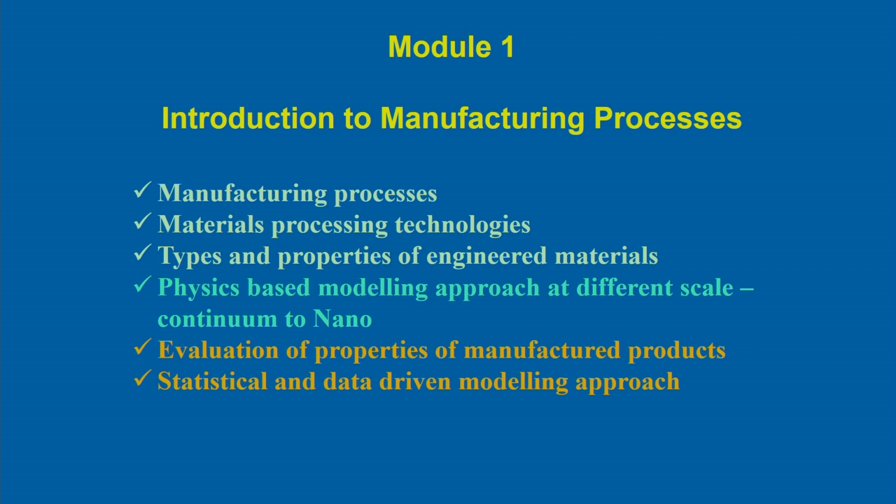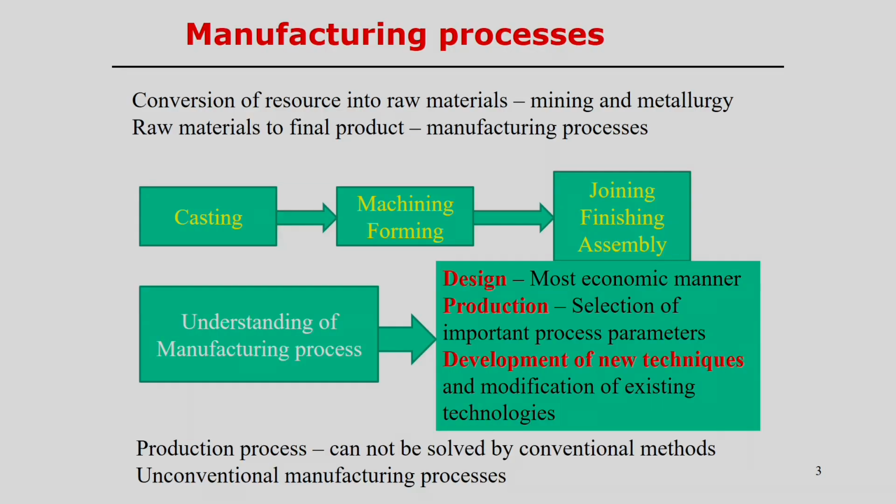And of course, the last part of this module will be the statistical and data driven modeling approach normally followed in case of manufacturing processes. We will try to discuss these things, but all this discussion will be confined to the very overall discussion, or in a general sense, of all these matters which I just mentioned in this module. Now, manufacturing processes.